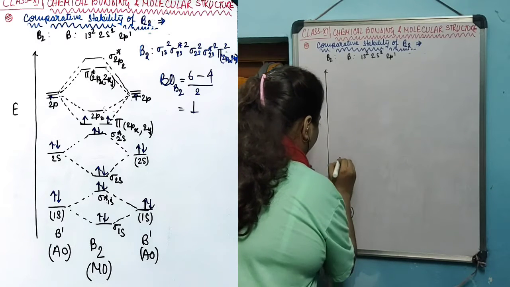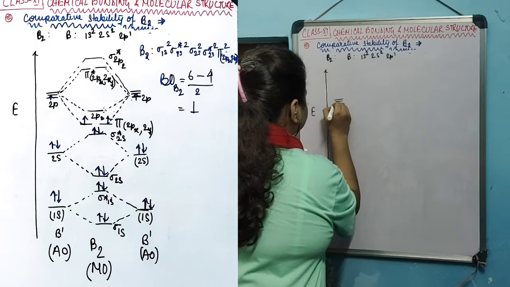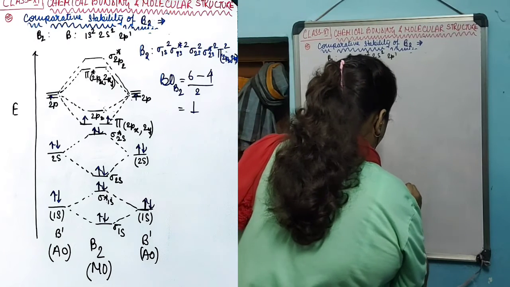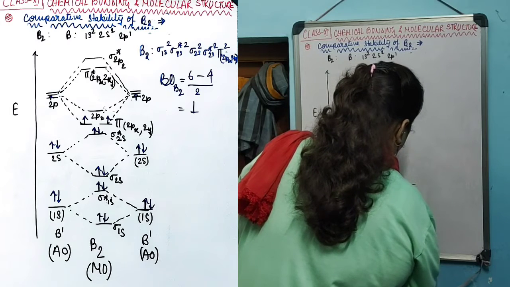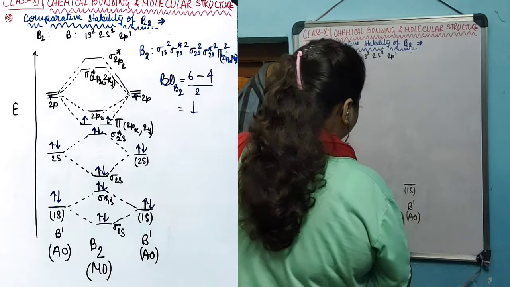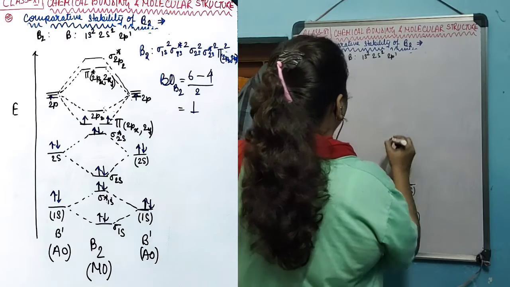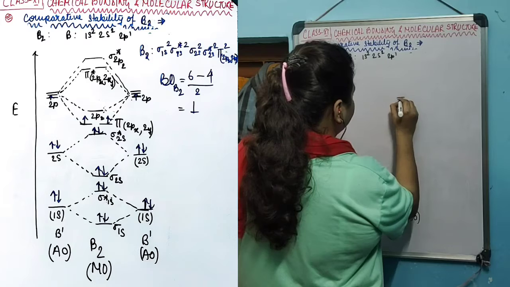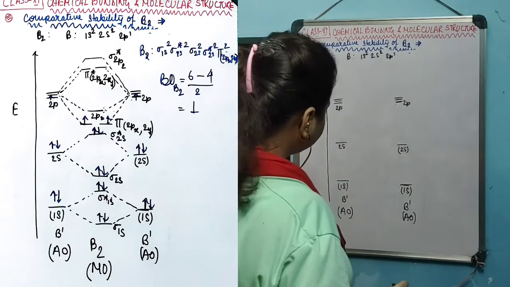There will be a 1s orbital, and then a 2s orbital, and then 3 degenerate 2p orbitals. In a similar manner, for the second boron atom, the atomic orbital diagram will be: 1s orbital, then 2s orbital a little higher in energy, and the 3 degenerate atomic 2p orbitals at a little higher energy.